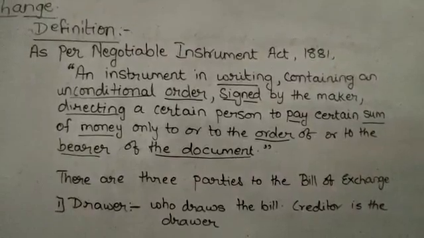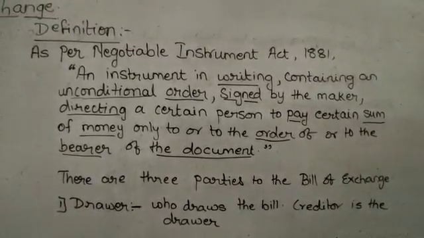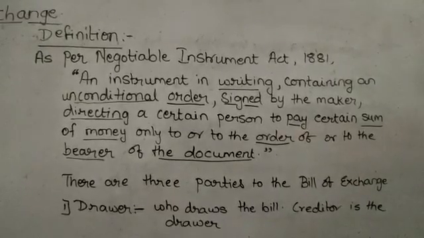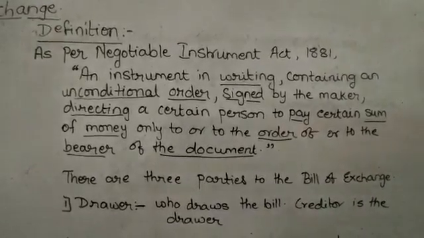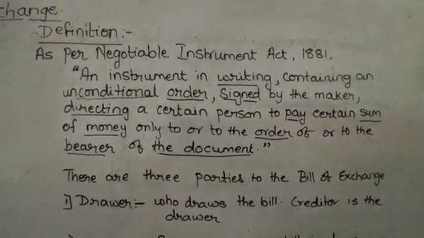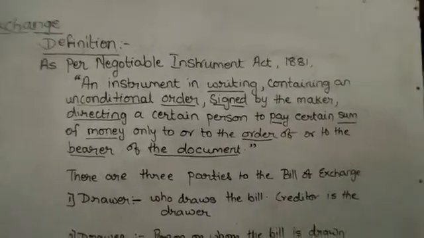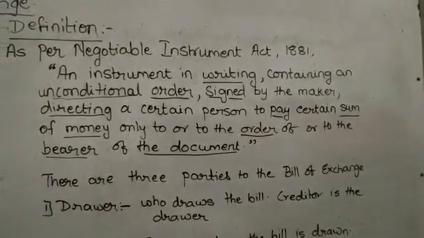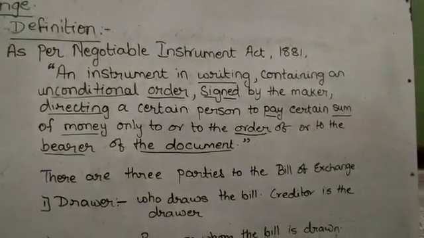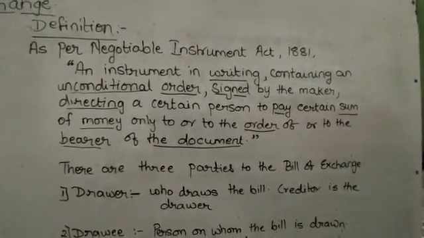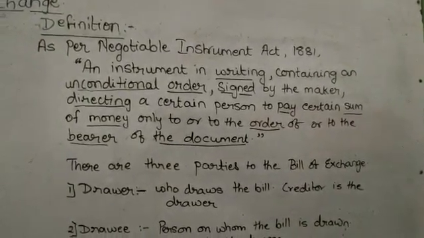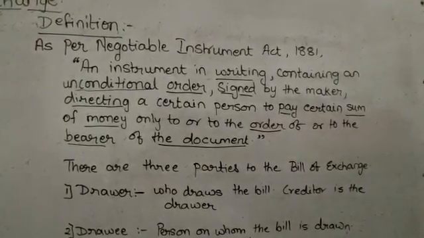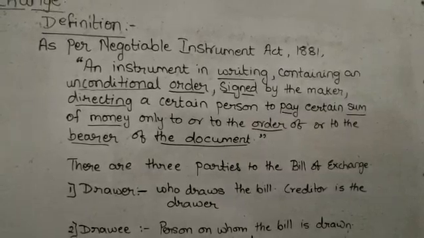The written promise taken from the debtor by the creditor is defined in the Negotiable Instruments Act as an instrument in writing containing an unconditional order, signed by the maker, directing a certain person to pay a certain sum of money only to, or to the order of, or to the bearer of the document.